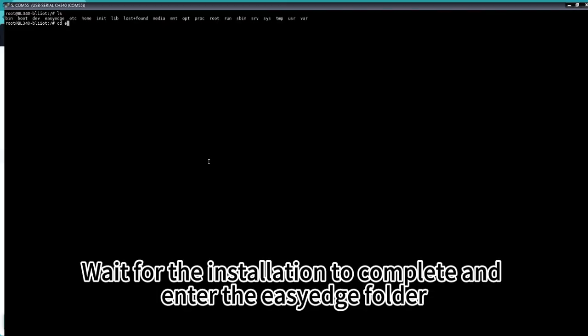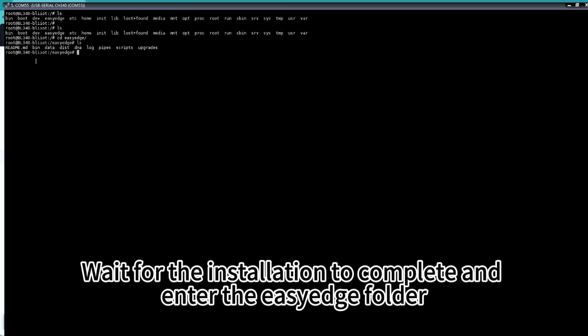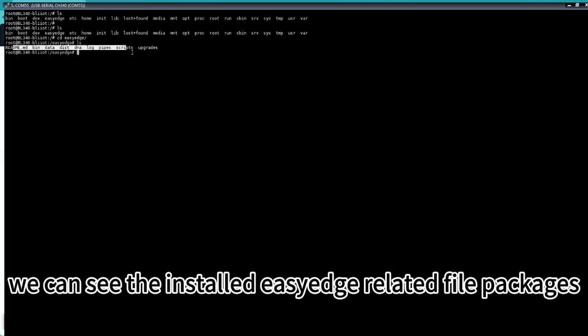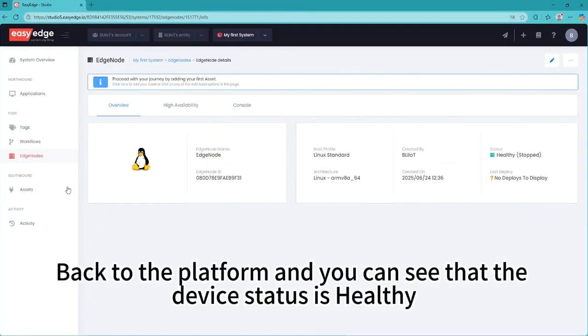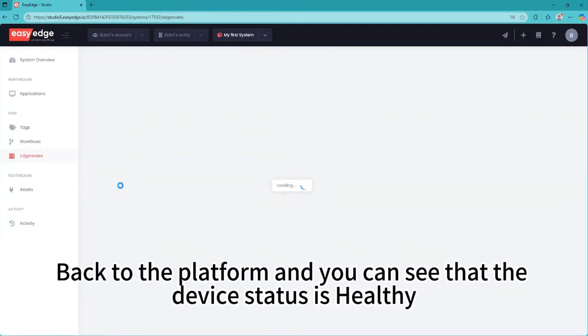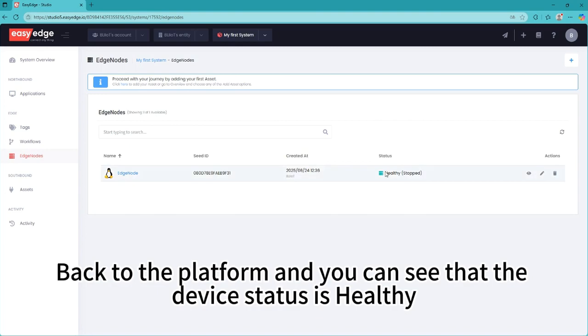Wait for the installation to complete and enter the easyedge folder. We can see the installed easyedge related file packages. Back to the platform and you can see that the device status is healthy.